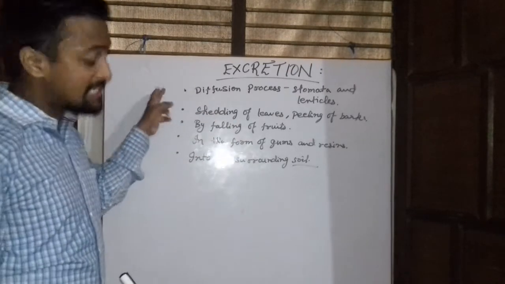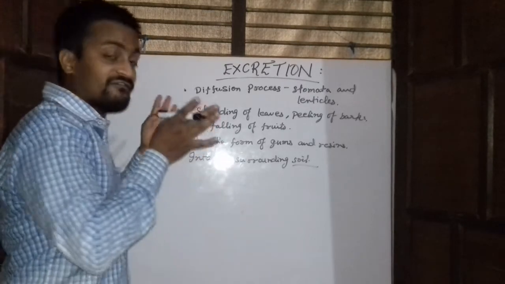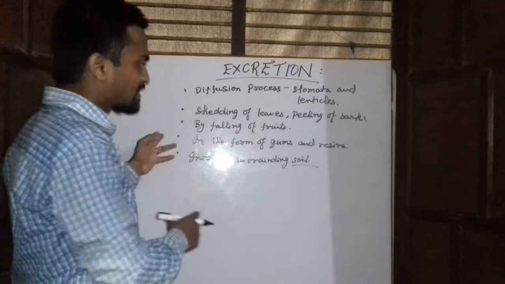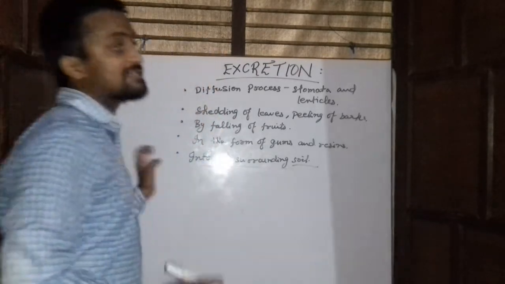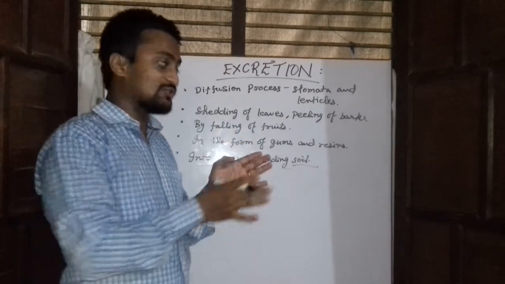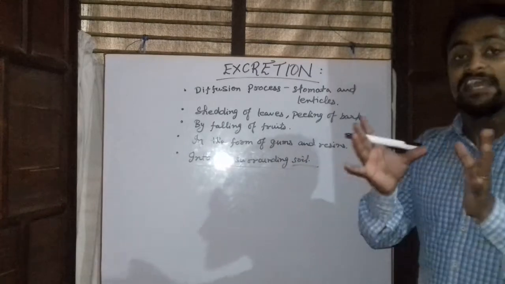First is diffusion, second is the shedding of leaves and peeling of the barks, third is the falling of the fruits, fourth is in the form of gums and resins, and the last is into the surrounding soil. So this was all about how the process of excretion takes place in plants.